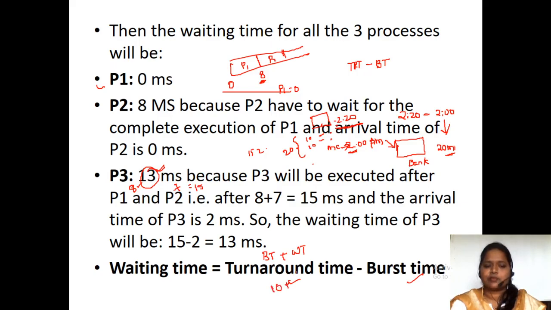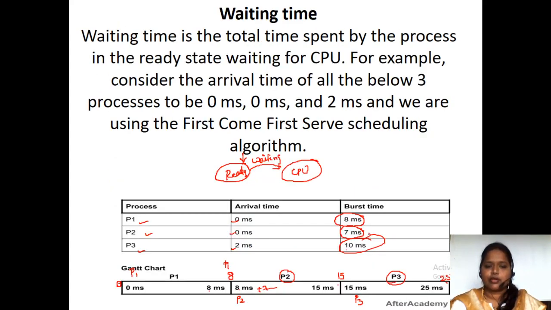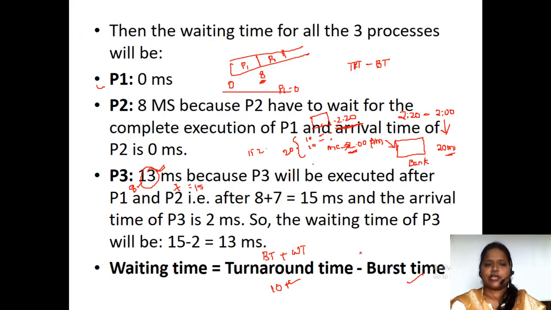How much time has it waited? Here we have plus 3 milliseconds. So the total time minus the burst time gives the waiting time, 10 milliseconds of time. This is how we calculate the waiting time of each and every process. So at what time the process gets the CPU, plus how much time it has waited, minus the actual time it needs. So in total you get the burst time.